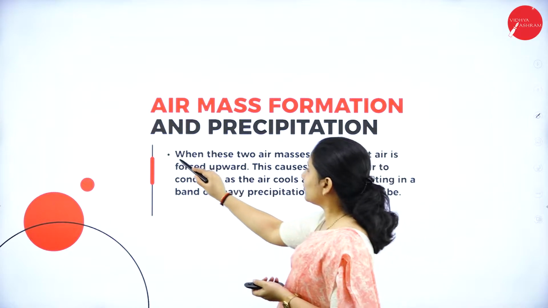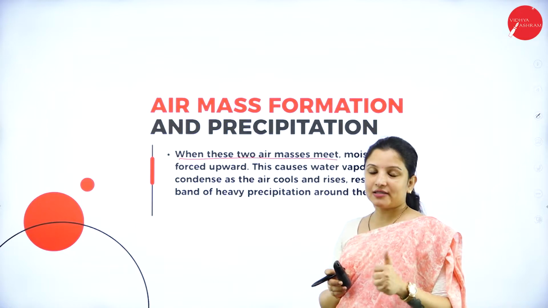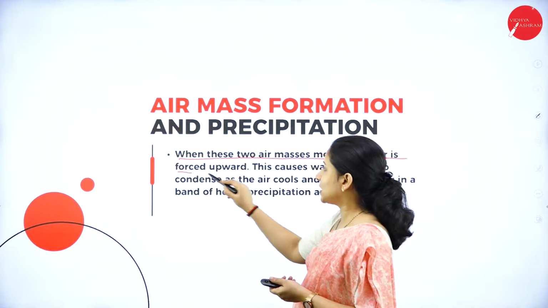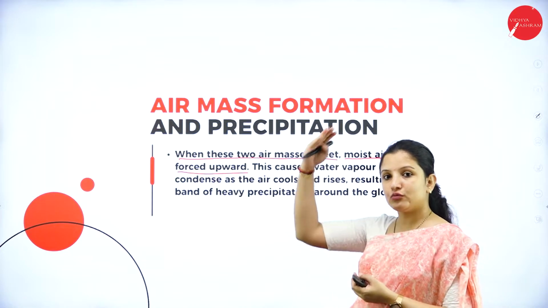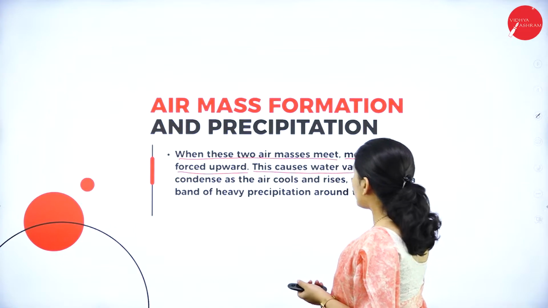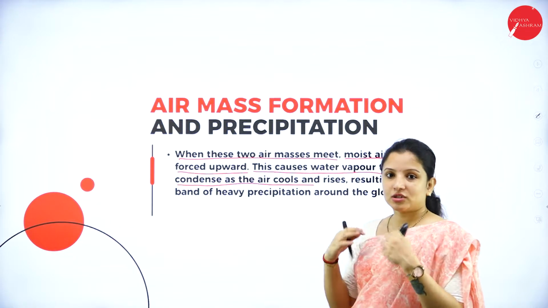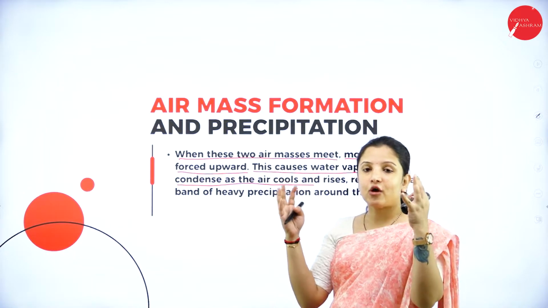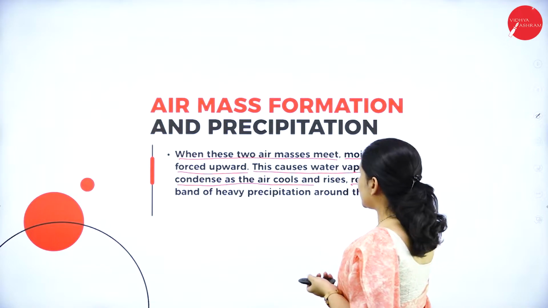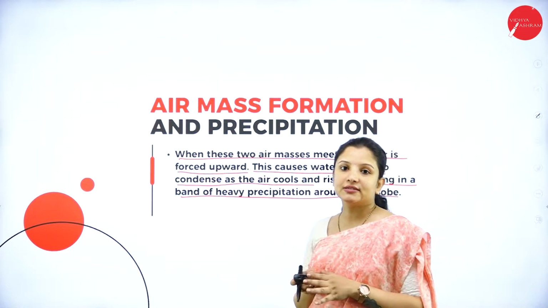So when these two air masses meet, that is when the cold air mass and the warm air mass meet, moist air is forced upward. So moist air tends to move upward into the atmosphere, and this causes water vapor to condense. Whatever cloud is formed in the atmosphere tends to condense and results in a band of heavy precipitation around the globe, which results in rainfall.